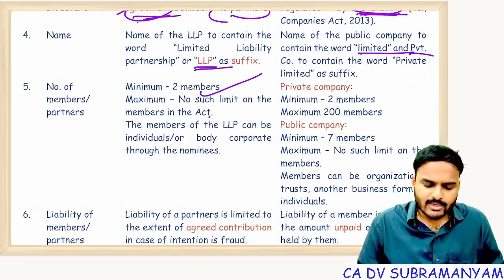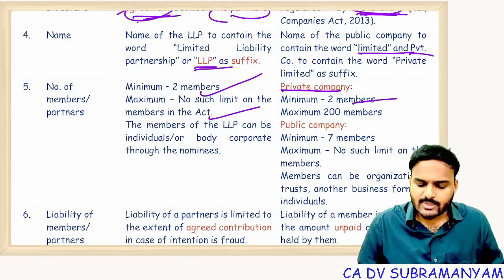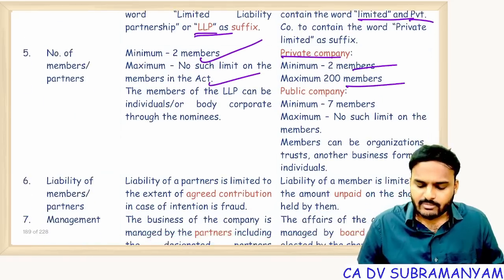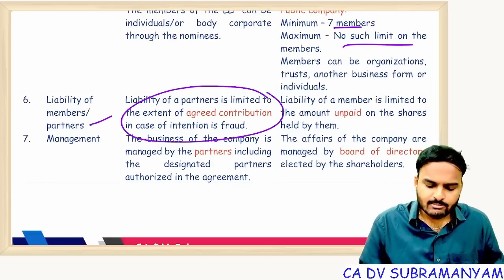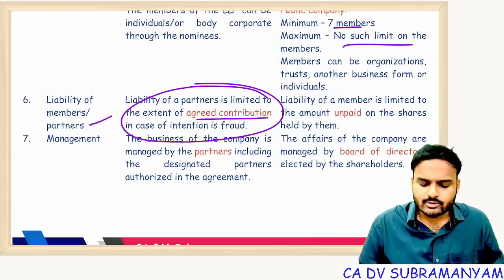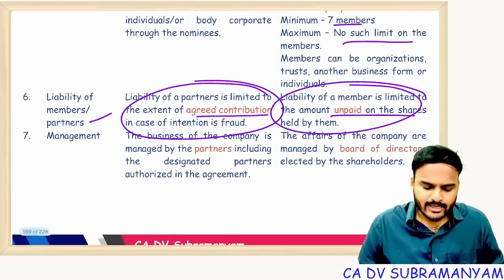Minimum 2 partners required, maximum no limit. For a private company, minimum 2 members, maximum 200 members. Public company, minimum 7 members, maximum no limit. Liability of the members, yes. Liability of the owners in case of LLP is limited to the agreed contribution. Here it is limited to the unpaid amount.